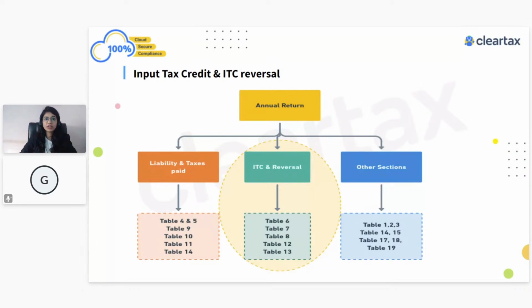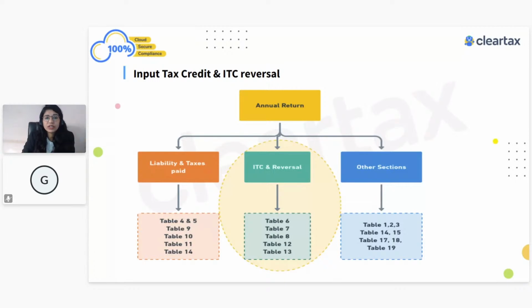So now, another important checklist point is to make sure that tax payable minus tax paid is equal to 0, so that you don't get any notices and you know that you have discharged your liability properly. This is another important point which you should always keep in mind while preparing your GSTR9, especially with respect to whether the payments have been done correctly or not. Now, this was all about the liability part.